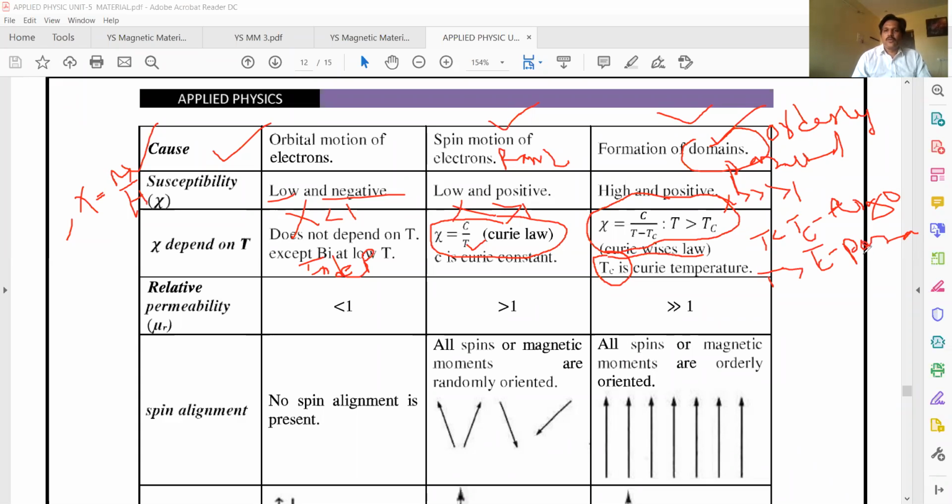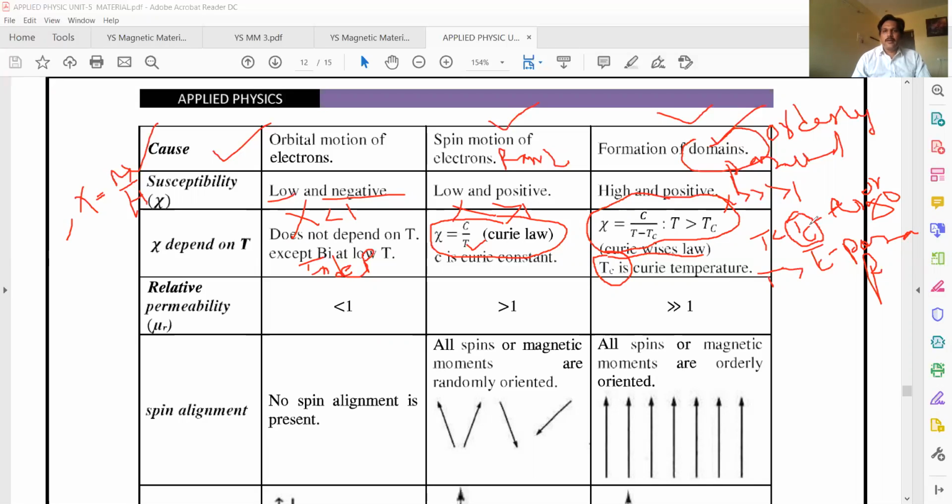What is the difference between ferro and para? Ferro means strong magnetism. Para means feeble magnetism. There is no formation of domains in para, while in ferro there is a formation of domains. This is random spin alignment and this is orderly spin alignment. So we define the temperature that is called the Curie temperature.